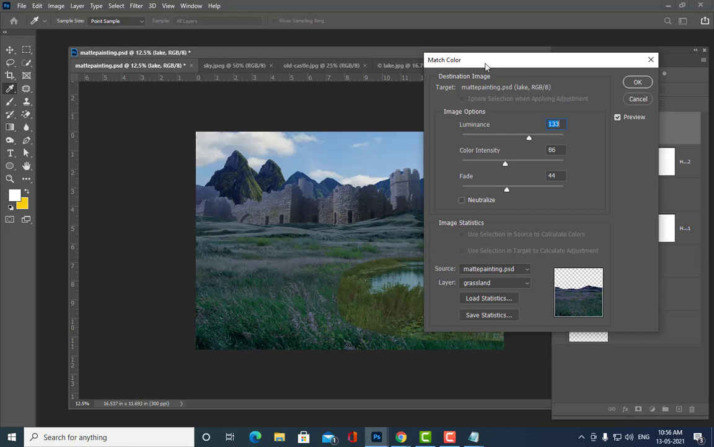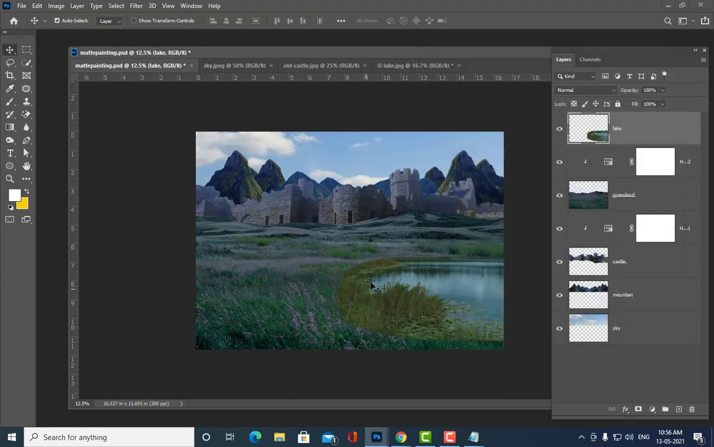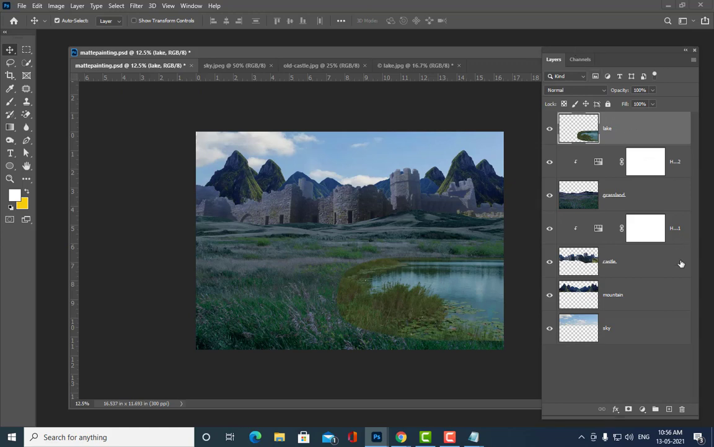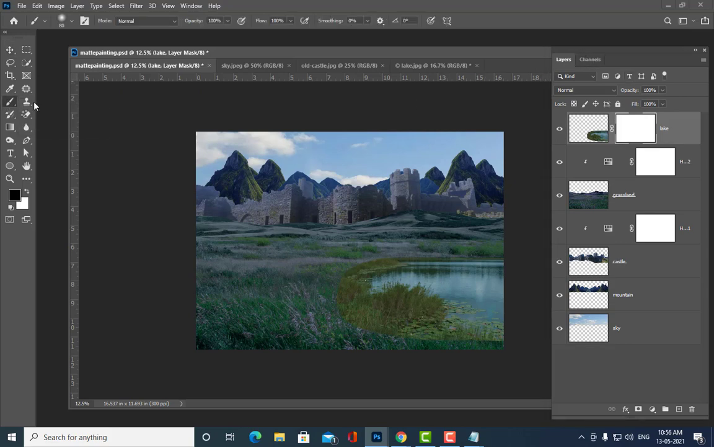So one problem is still there, that is, we have a seam here. See, you can see the seam. Seam means the line, border. So we have to remove that border also. So for that, what you have to do? I am not going to apply a blend mode. I am going to apply a mask first. See, I have applied a mask.